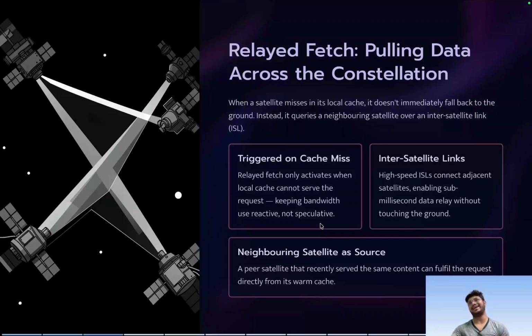So it is not like every content from the neighboring satellite moves to the current one. It is not like that. Only the content which is needed, that information gets transferred. And why is this a good choice? Because of these inter-satellite links. So these high-speed ISLs connect adjacent satellites, enabling sub-millisecond data relay without touching the ground. Okay, so we are using the neighboring satellite as a source.